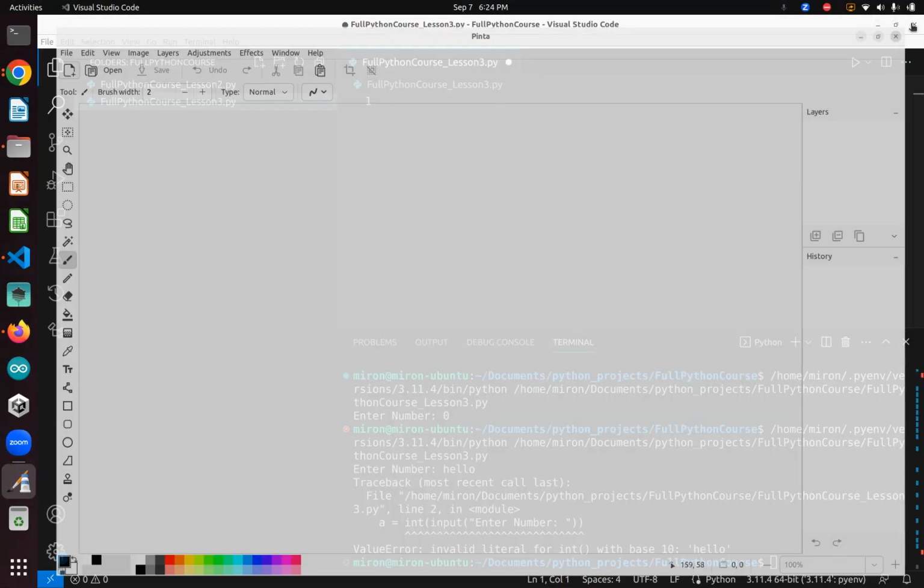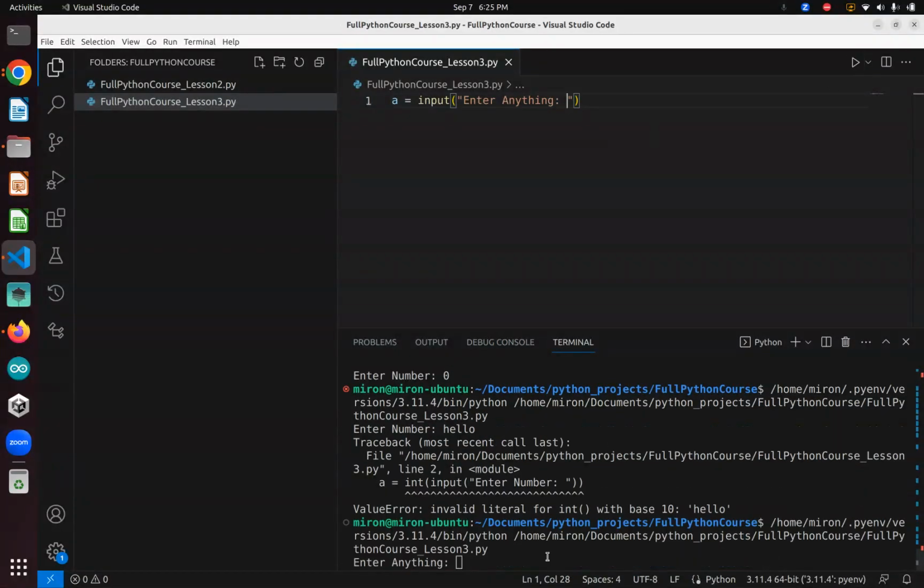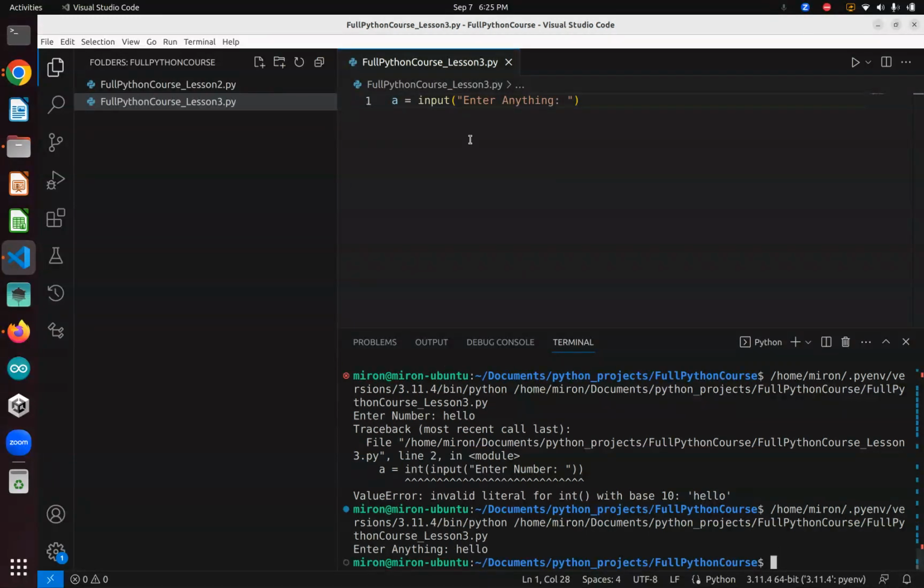Input is. So let's move back here and type a equals input, and inside it, a string, like enter anything. Then we put in something like hello, and hello is going to be that A. So A equals hello.